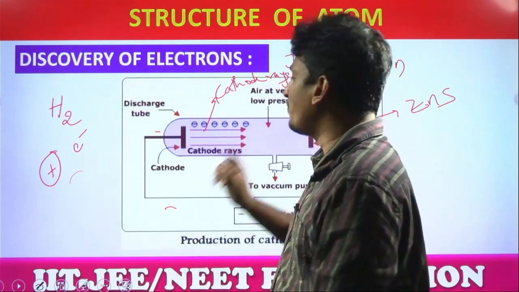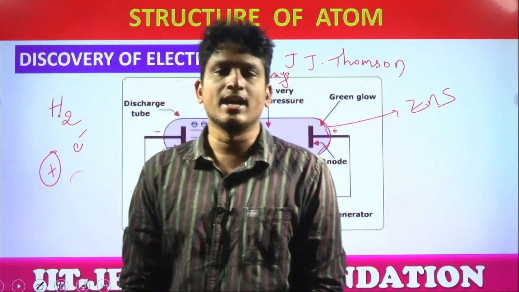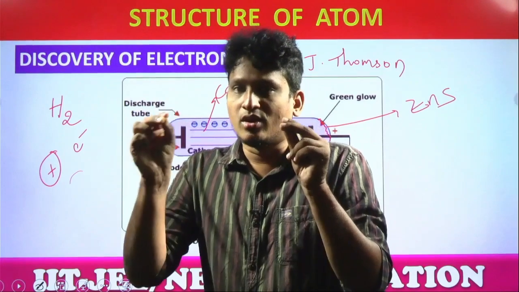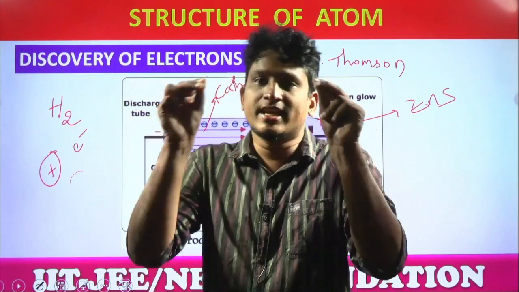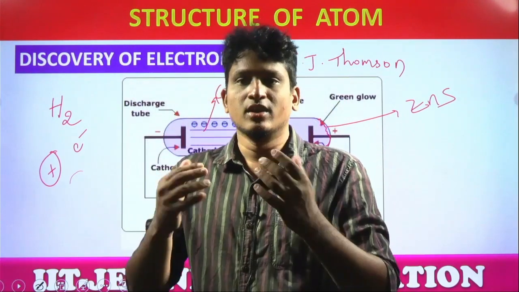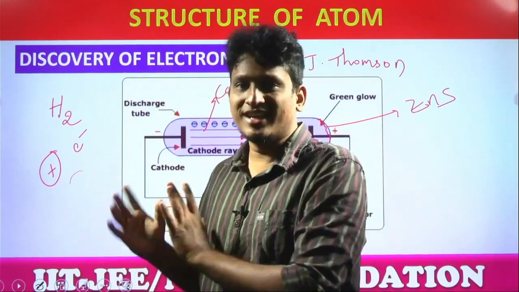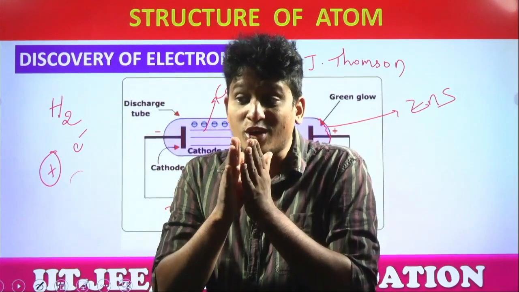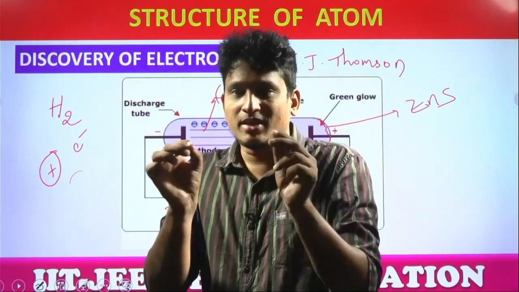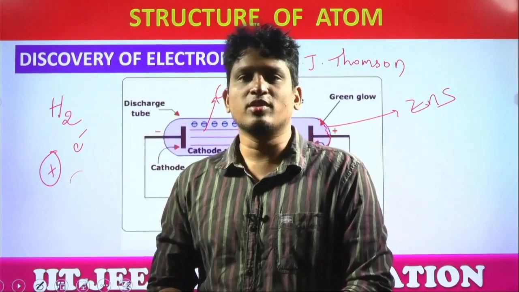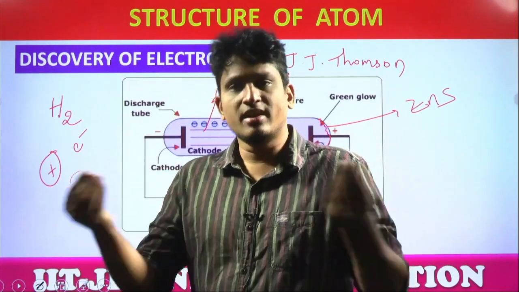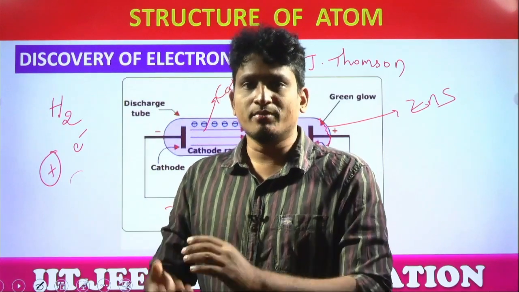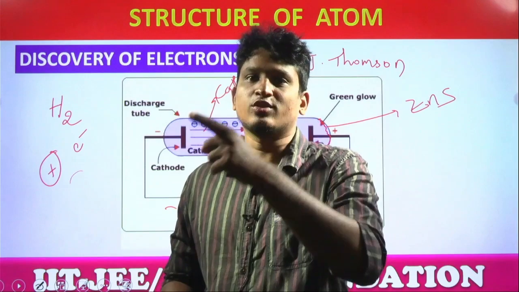Now, low pressure condition, students. If high pressure is there, what will happen? These electrons and protons again combine and form hydrogen atoms. Do we need hydrogen atoms in this experiment? No. What is he discovering? Electrons. Definitely we need to stop this combination. Sir, why are they combining? Because protons are positive charge, electrons are negative charge, they attract each other and will combine at high pressure conditions. Do we want that combination? No. We want to stop that combination.